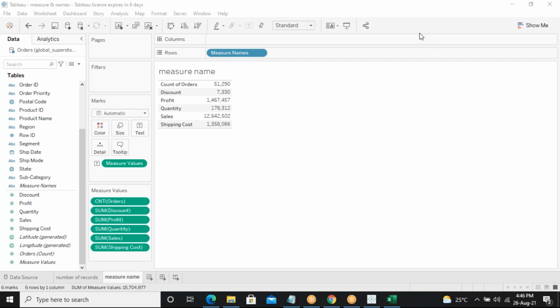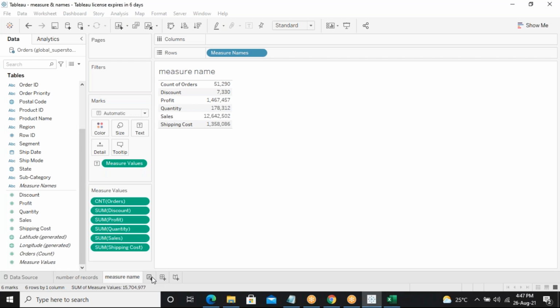So now the same thing. Next, we have done measure names based on the textual format. Now, based on the same measure names, we will see the graphical format. How to create a graphical or visual format based on the measure names and measure values, based on the dimension and measures. It is very simple.